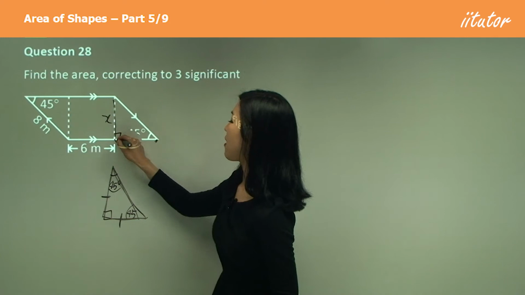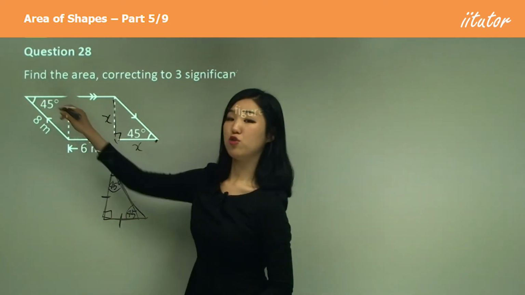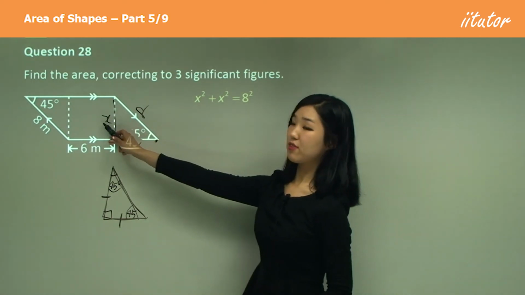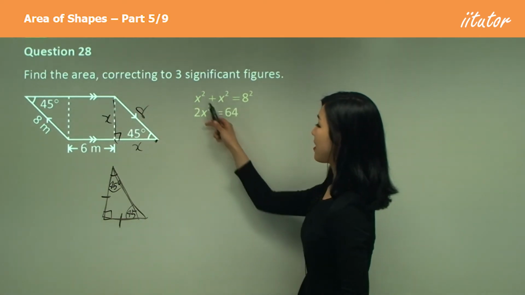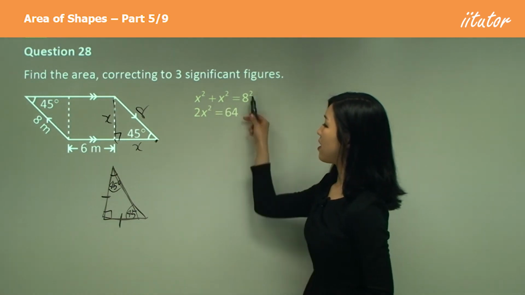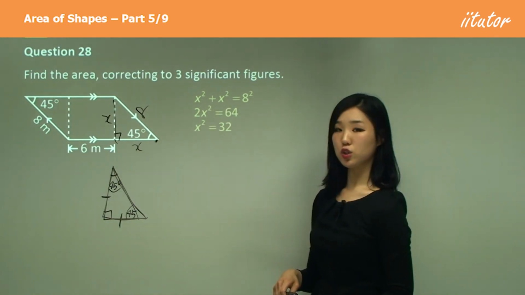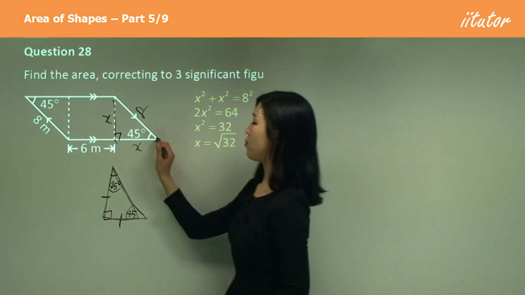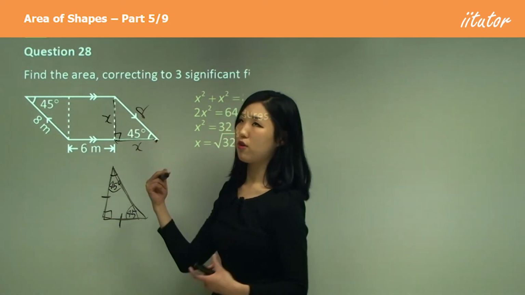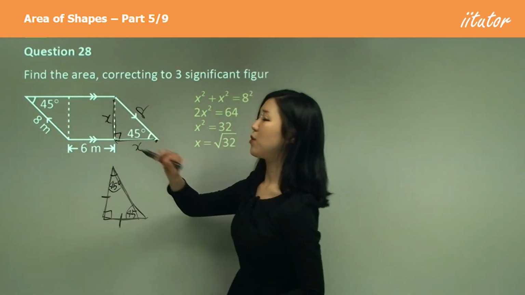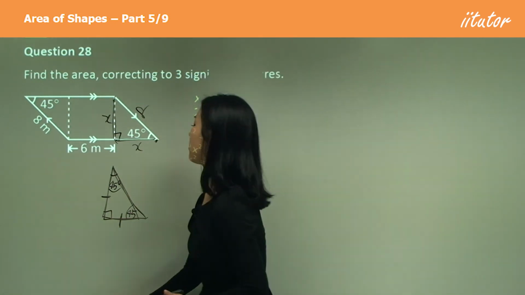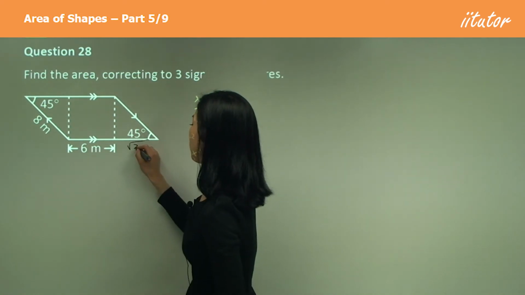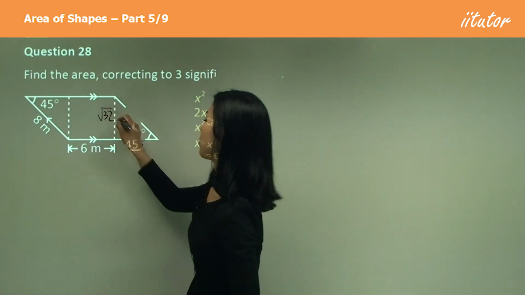So see how this is a right angle triangle? They give you that the hypotenuse is 8. I'm going to say that x squared plus x squared is 8 squared. And you can see that that is 2x squared. And then 8 squared is 64. Divide by 2, square root. Okay, so that's going to be my x. So this little bit is x, root 32, and the height is also root 32. So let's put those in, just so you get the idea.